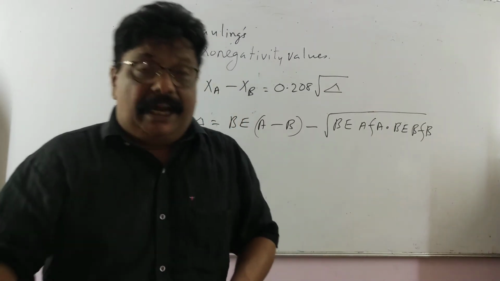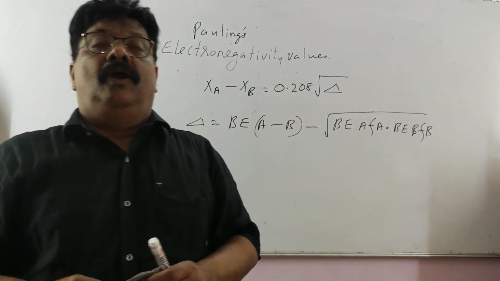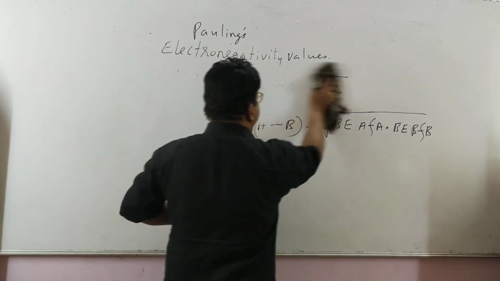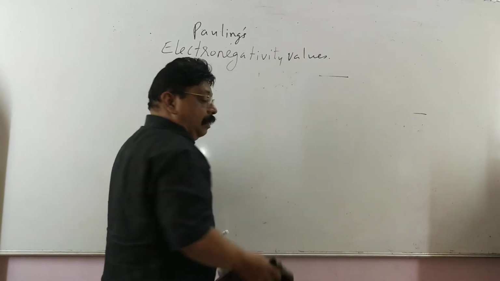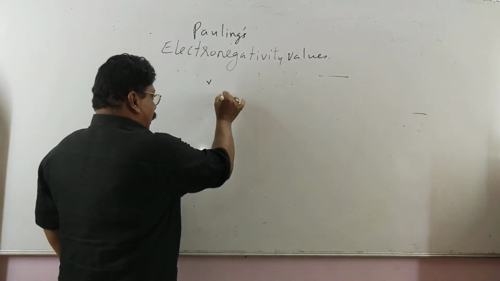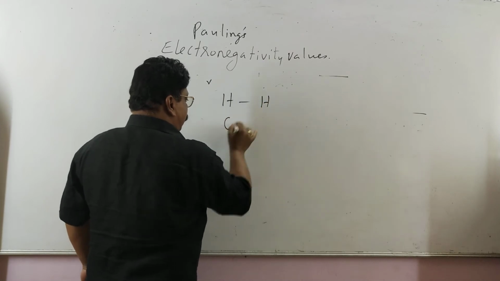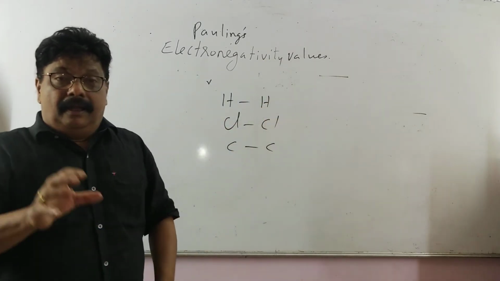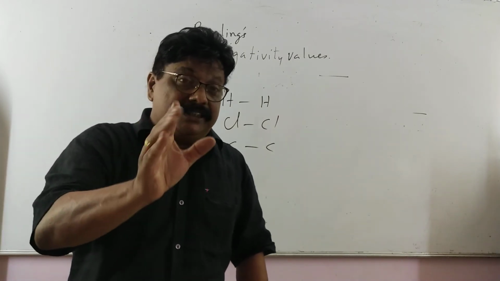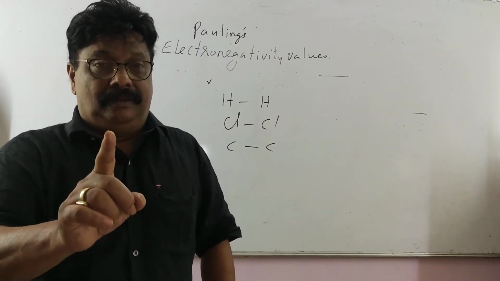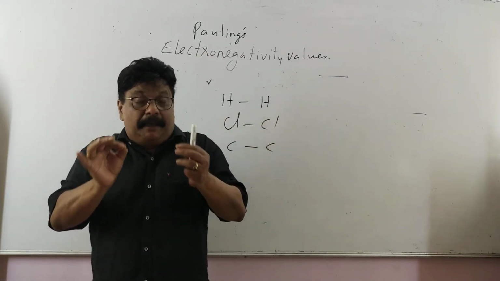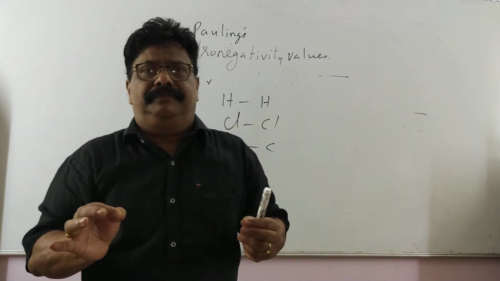By studying this electronegativity, what advantage we have? A bond like hydrogen and hydrogen, chlorine and chlorine, carbon and carbon, the electronegativity difference is 0. So it is a purely covalent bond.